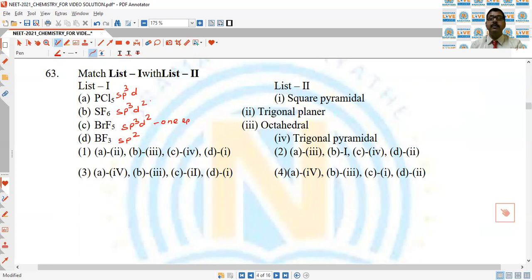So because of the sp3d hybridization, the geometry of PCl5 is trigonal bipyramidal. Geometry of SF6 is octahedral. BrF5 it is square pyramidal shape. BF3 is triangular planar, and PCl5, as I have already mentioned, is trigonal bipyramidal. So now select the correct answer. So A. So what is the correct answer? Third is correct answer.